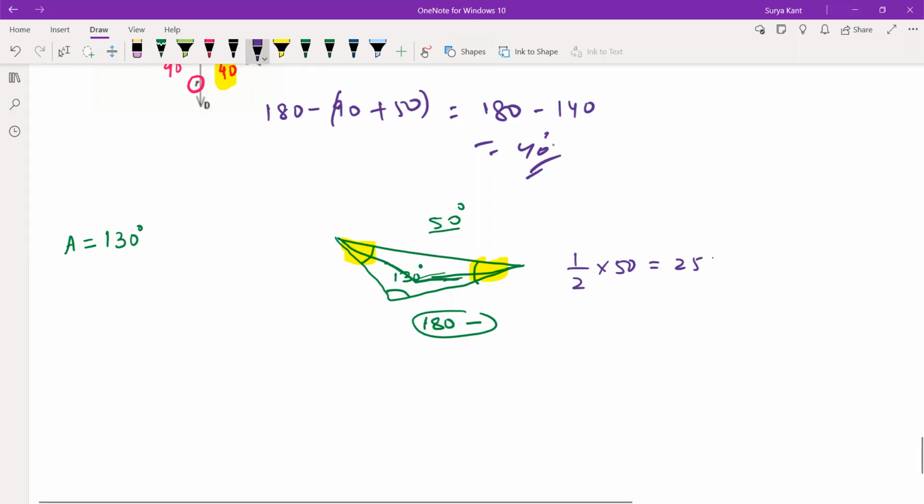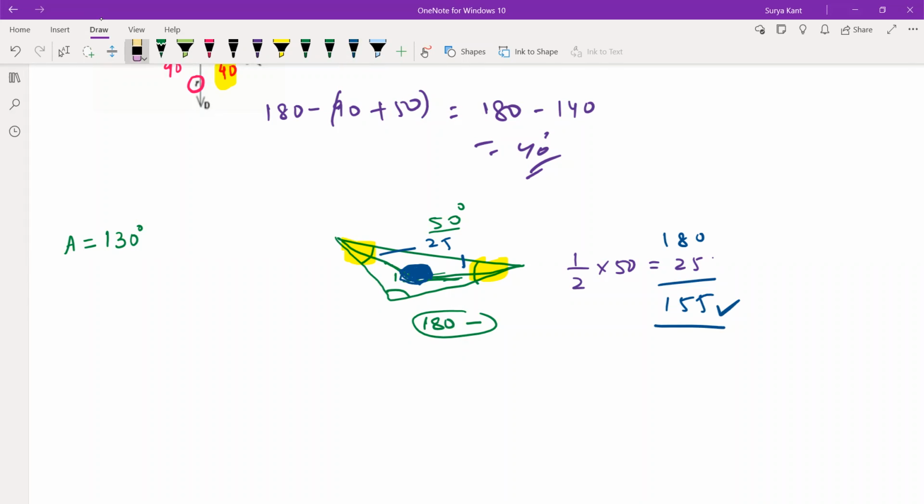25. Sir, but the answer is 155. Yes, sir. I think I didn't see the answer properly. Maybe they are asking this one in the question. I've not seen the question properly, but if they ask this one, the bisectors are joining here. So if both are 25, this angle will be what? 155 only, right? Yes, sir. And this way you should think. The angle where the bisectors of the two angles meet, that is your 155.